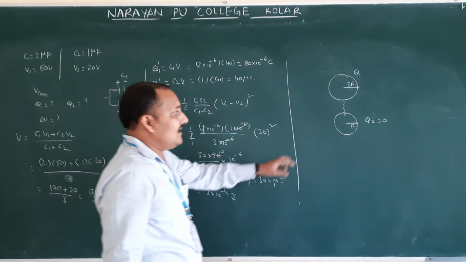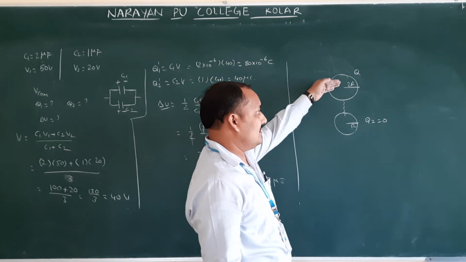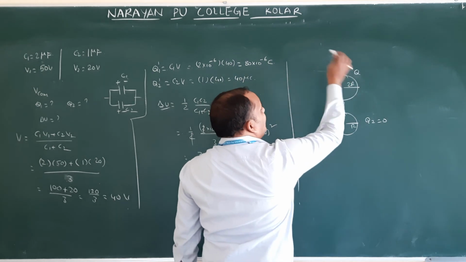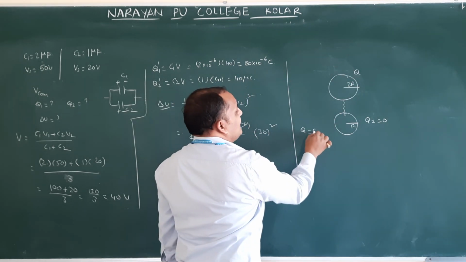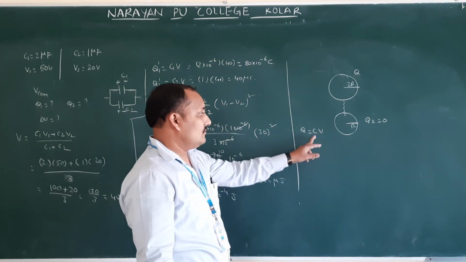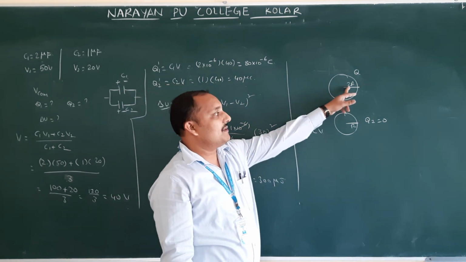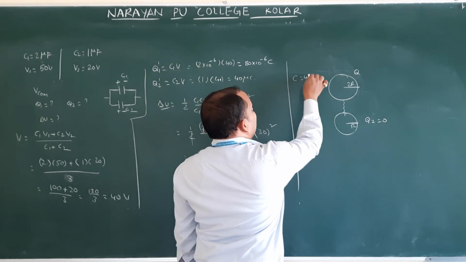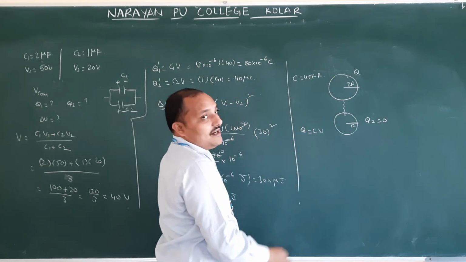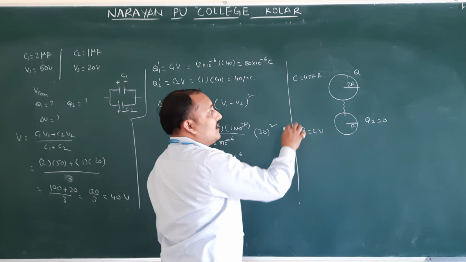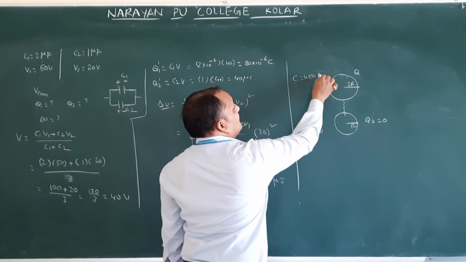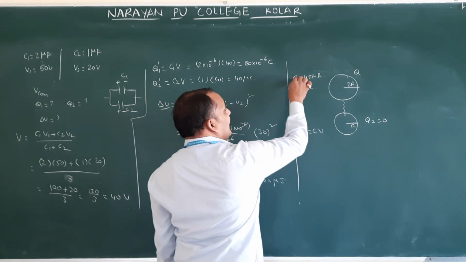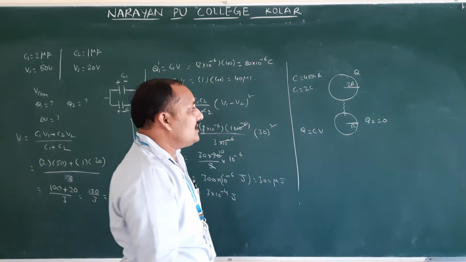So what is the capacity? We come to it in terms of capacitance. First we have to find the common potential, and next we will find q. What is the formula we came to know? Q is equal to CV. The C value here they didn't give, but they gave the radius. I gave the spherical capacitor formula: C is equal to 4 pi epsilon naught r. C is directly proportional to r. Therefore, we are assuming for r it is C, and for 2r it is 2C, so C1 is equal to 2C.